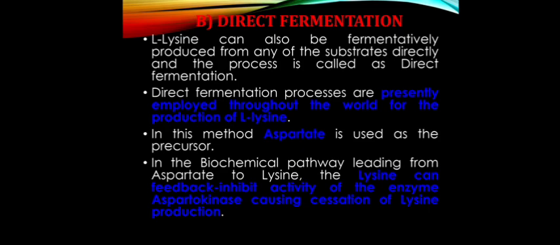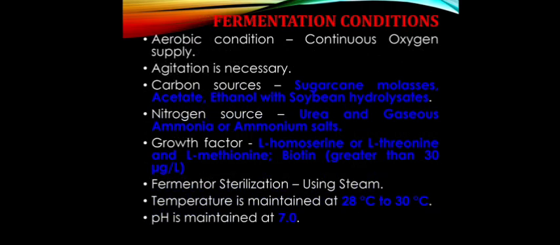Then direct fermentation. L-lysine can also be produced by fermentation directly from a substrate, and the process is called direct fermentation. The direct fermentation process is presently employed throughout the world for the production of L-lysine. In this method, the precursor in the biochemical pathway leading from aspartate to lysine can feedback inhibit the activity of the enzyme, a key step of lysine production.